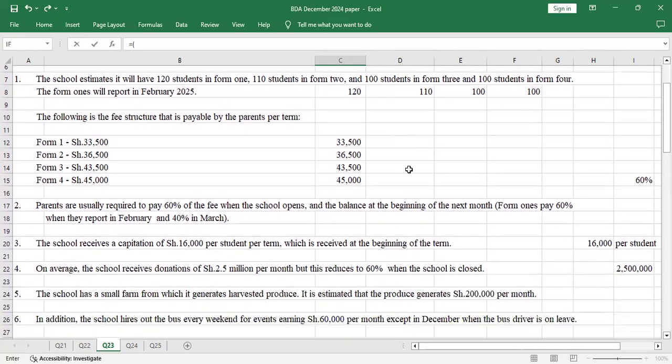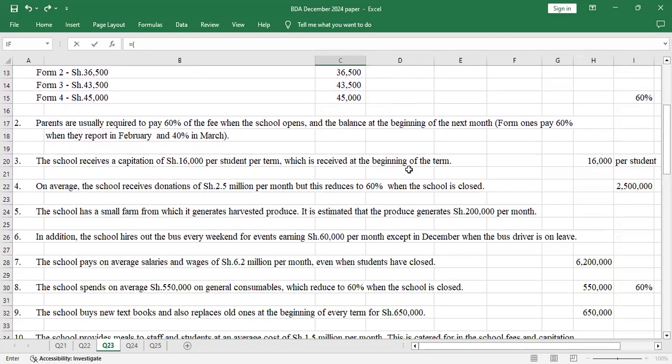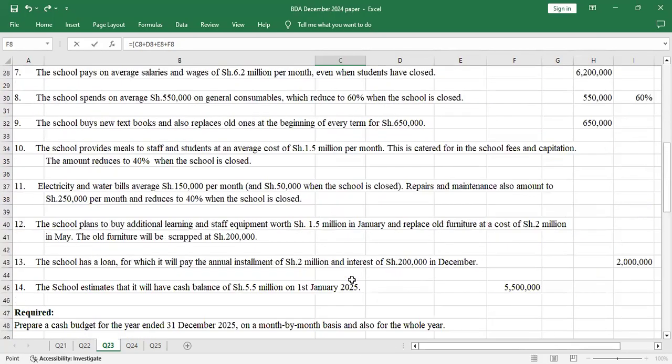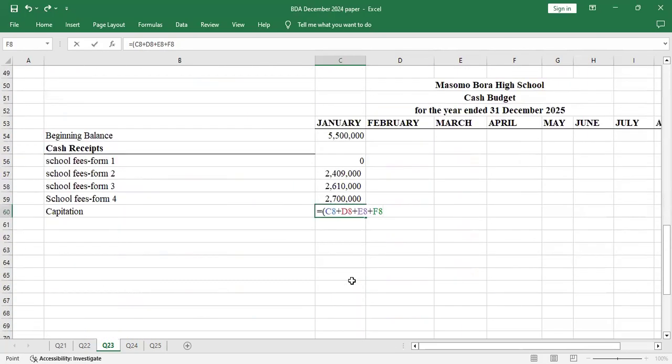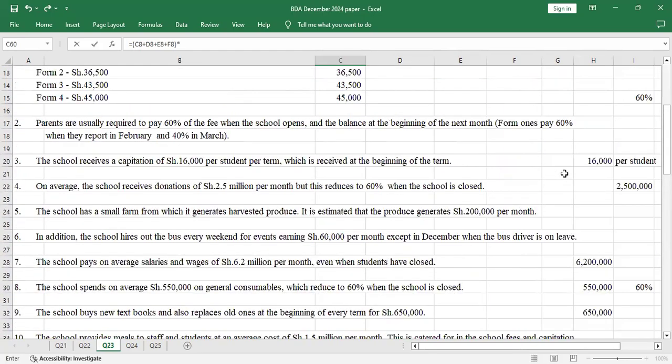No, you will budget for capitation even for the targeted students for Form 1 who will join in February. So you have to include that. So what we'll do, you'll take the number of students: Form 1 add 120, you add 110, you add 100, you add 100. That's the total number of students. Then you close the bracket, then you multiply by, we're told each student was getting 16,000 per term, per student.